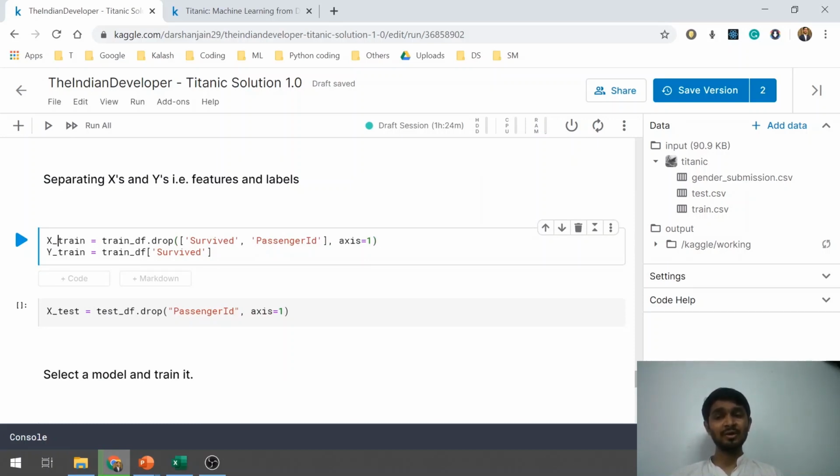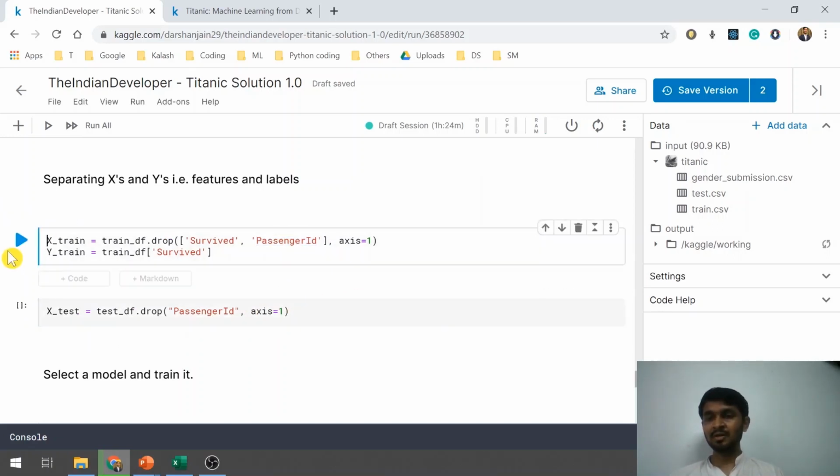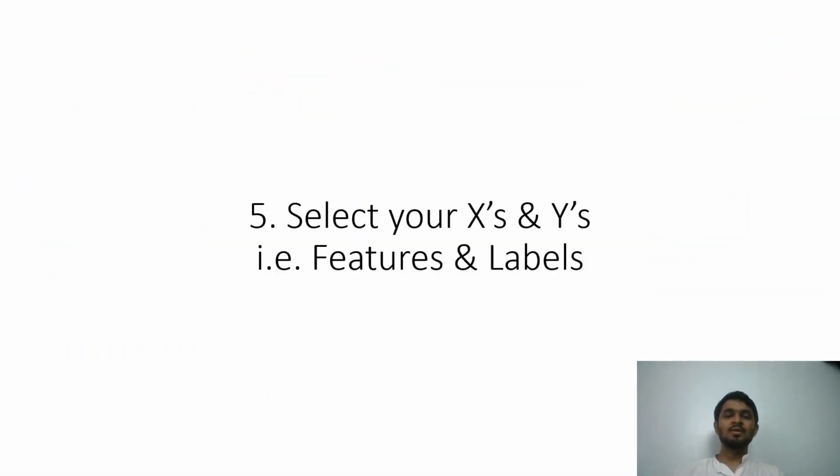Xtrain will have all the values other than the survived column because it is the Y part, and I am dropping passenger ID because it adds no relevance to the model training. Similarly, I have assigned the survived column to ytrain. In xtest, I am dropping the passenger ID. Let me quickly run these two blocks of code. So our X and Y are clear now.